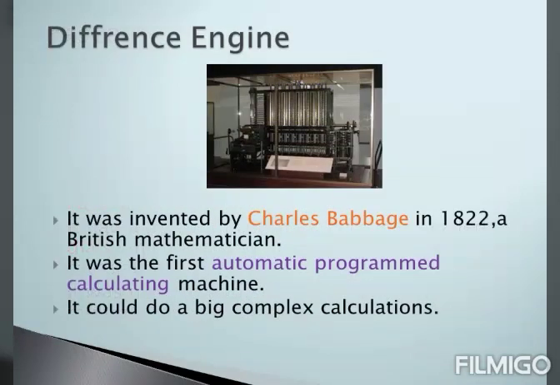Difference engine. Difference engine was invented by Charles Babbage in the year 1822. Charles Babbage was a British mathematician. Difference engine was the first automatic programmed calculating machine. It was the first automatic computer. Difference engine could do big complex calculations. Now students, complex calculation means difficult calculations that involve big numbers.